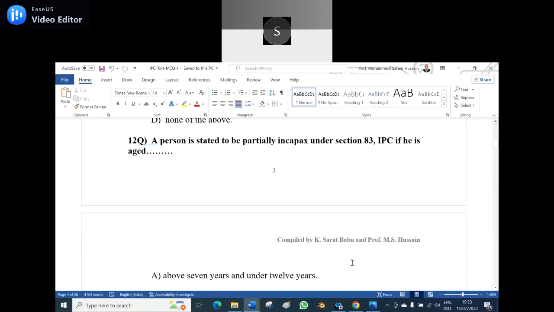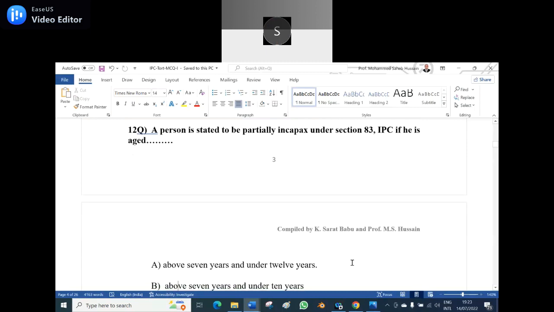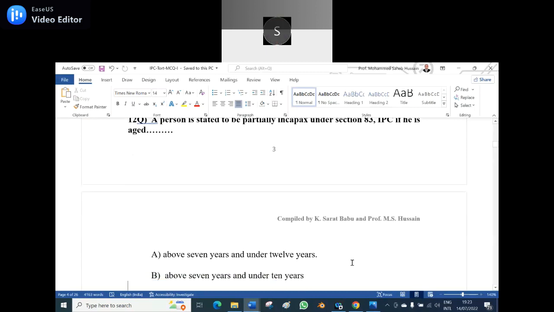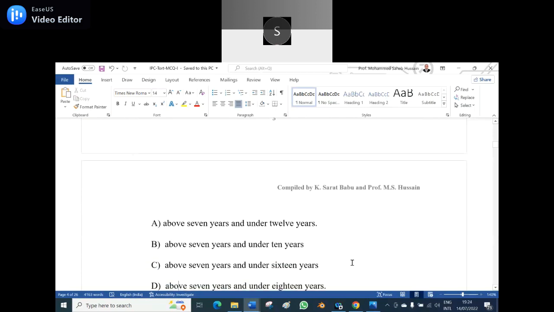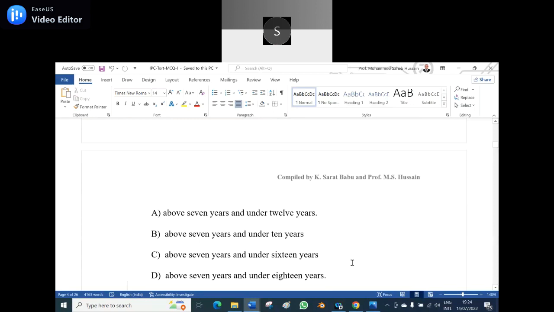And the 12th question is, a person is stated to be partially incapable under Section 83 IPC if he is aged A, above 7 years and under 12 years. B, above 7 years and under 10 years. C, above 7 years and under 16 years. D, above 7 years and under 18 years. Option D, sir. Above 7, below 18. Wrong. A is the correct answer: above 7 years and under 12 years.